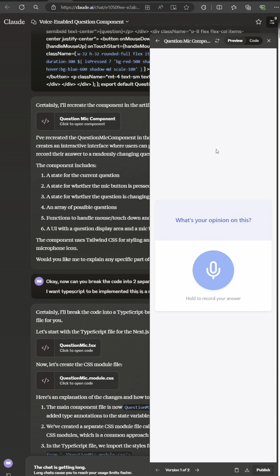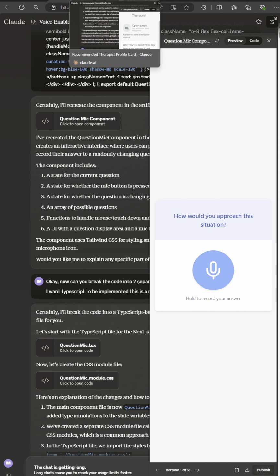Continuing to tweak the prompting, I ended up with this, and I was starting to get closer to what the client was looking for, where now I could press the button and there was an animation and the button's color changed and questions iterated through. And continuing to prompt and tweak, I got what is shown in the demo. It matches the client's website and has a bit more features to it.